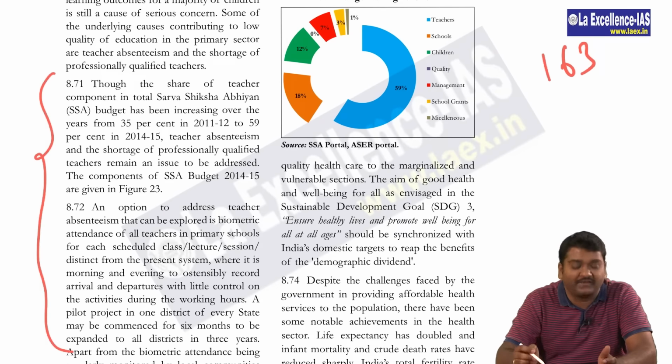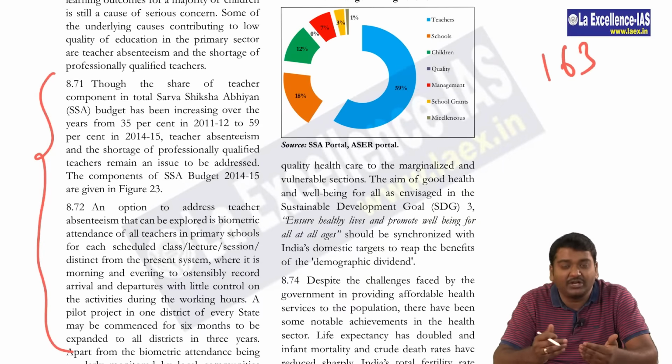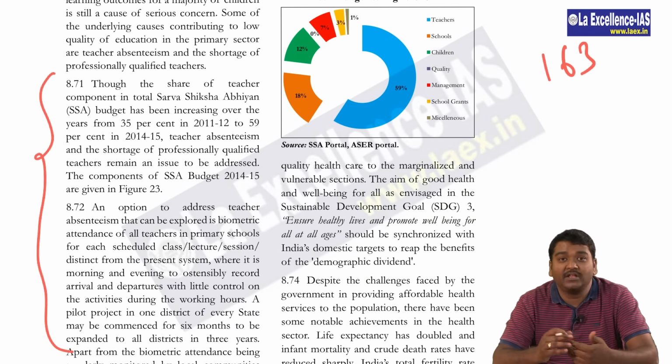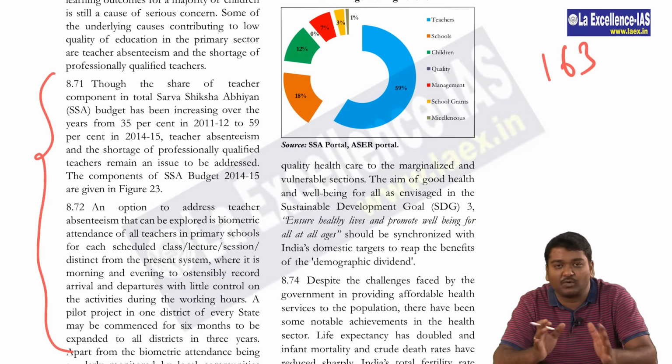In 8.71 and 8.72, please try to see, they talk about teachers' absenteeism. For that they talk about biometric access. If this can be implemented, then we would see that teacher absenteeism reduces in the rural areas, is what they say. These are very general in nature. If you read once, it's more than enough.